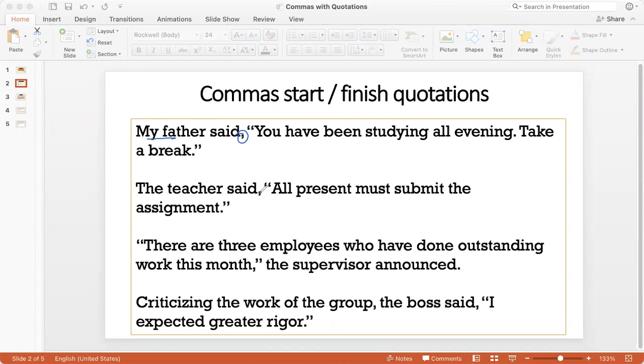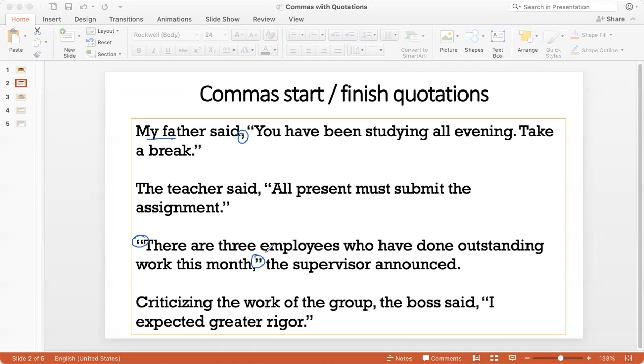The teacher said, again, a comma, "All present must submit the assignment." Now, you can also have the comma at the end of the quotation if you present the subject or the speaker at the end. So for example, "There are 3 employees who have done outstanding work this month," the supervisor announced.